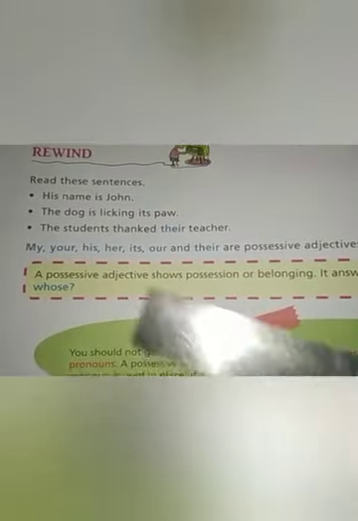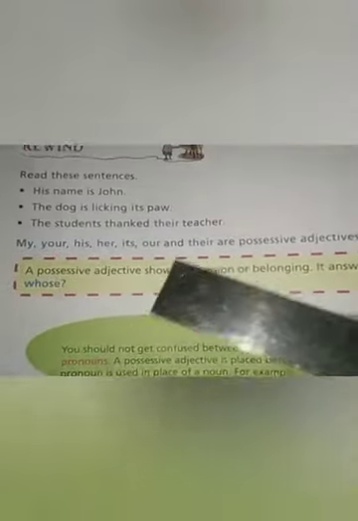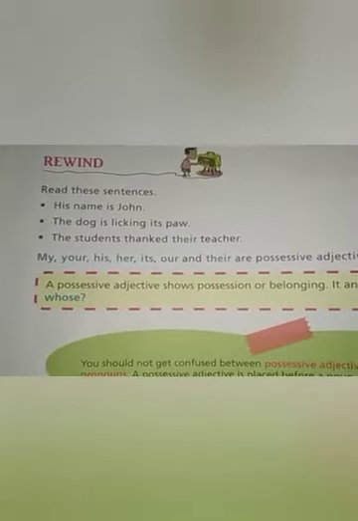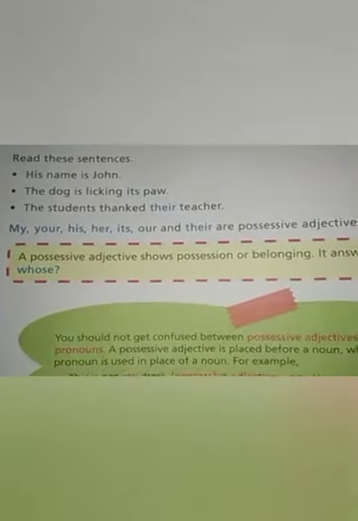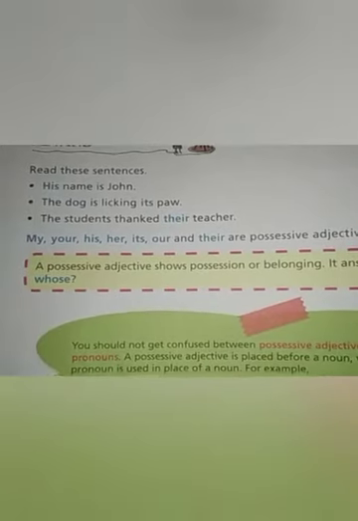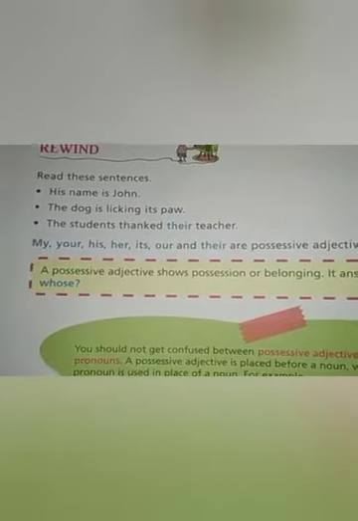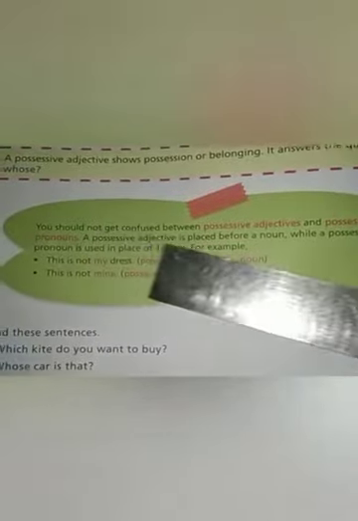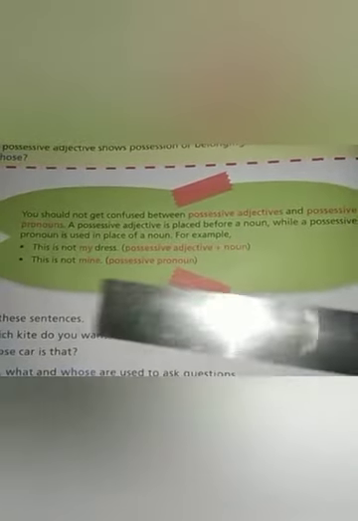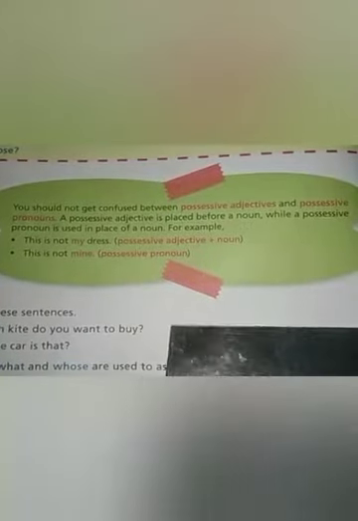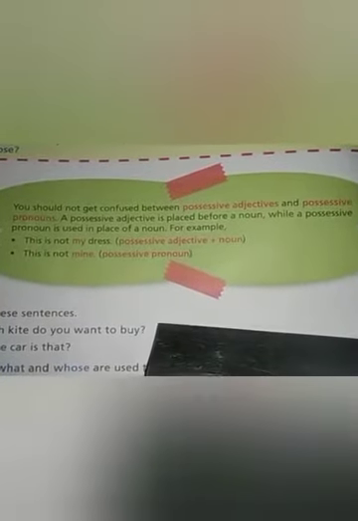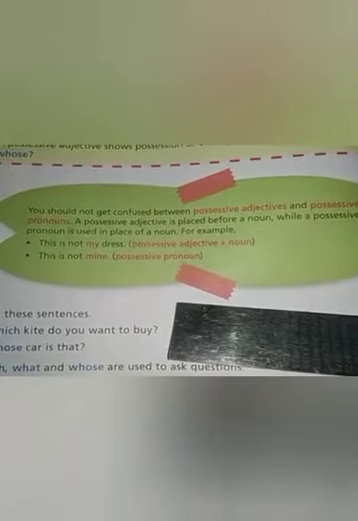When you find a word like my, your, his, her, these types of words which show possession or belonging are known as possessive adjectives. They show about किसी का होना. Whose. When you ask the question whose to yourself and the answer you get, that is only the possessive adjective. You should not get confused between possessive adjectives and possessive pronouns. We already studied possessive pronouns, no, and the words are the same. So we will also get a trick to understand how to identify possessive adjectives and possessive pronouns.